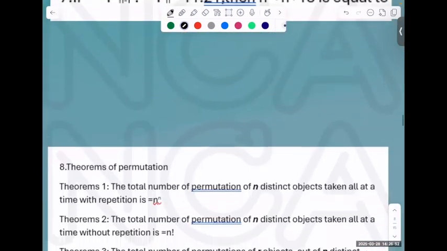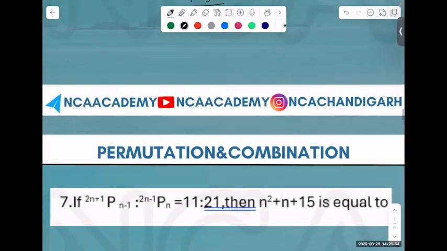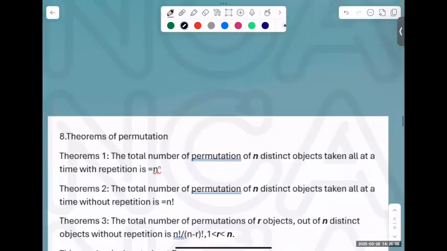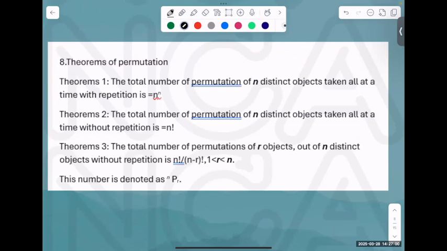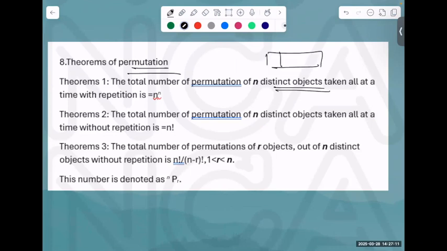Now we come to, by the way, how do we solve nCr and everything? Let me explain the rules for it. What I did: the total number of permutations of n distinct objects taken all at a time. I said you have 5 numbers. We had 5 numbers, 5 digits with repetition.